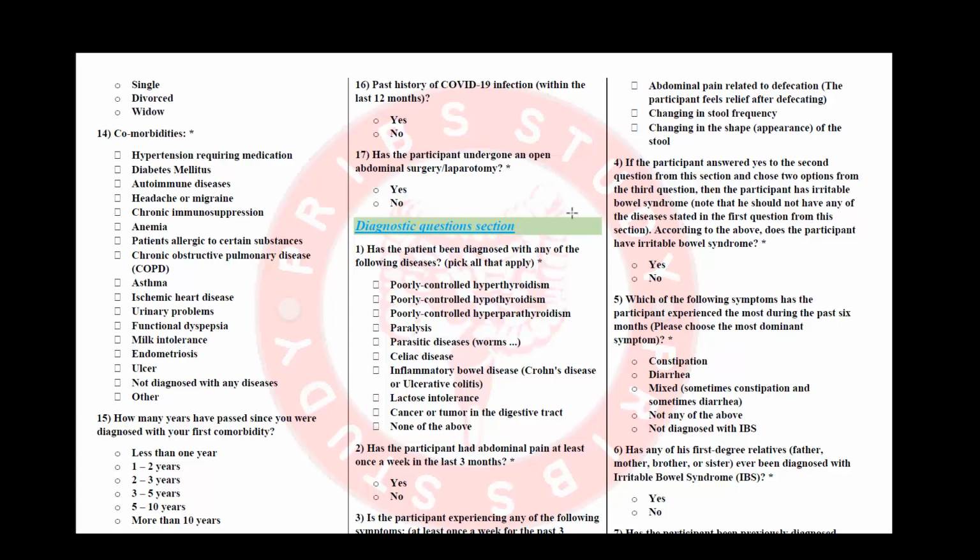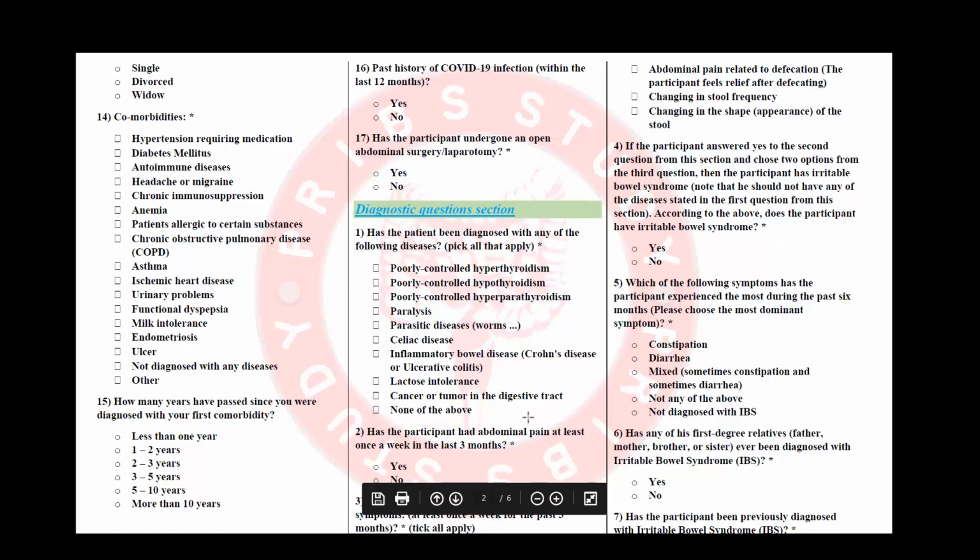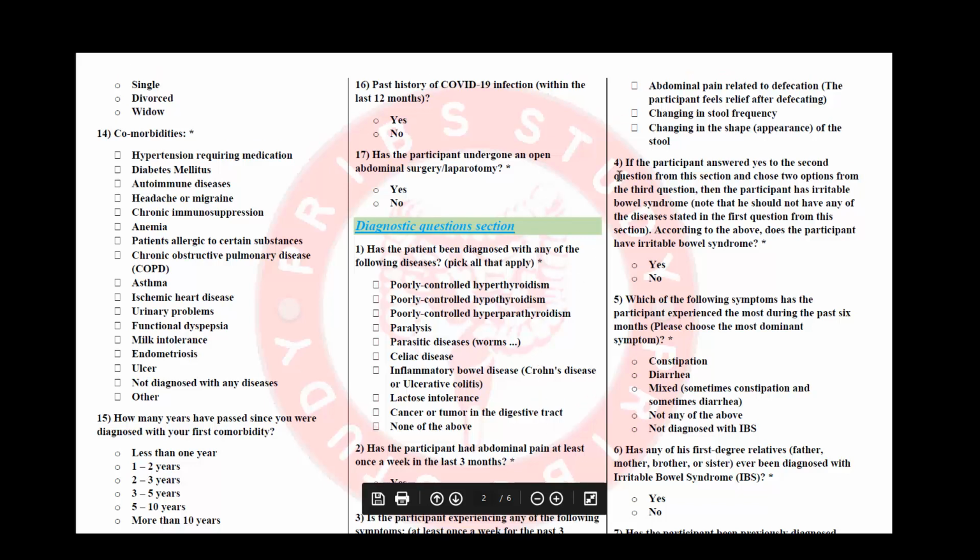I will repeat. This question number 4 will not be asked directly to the participant. We will deduce it ourselves. How will we deduce it? If the participant answered yes to question number 2 and answered yes to 2 options out of 3 options of this question, then the patient has irritable bowel syndrome. Most probably, of course. We cannot be sure.